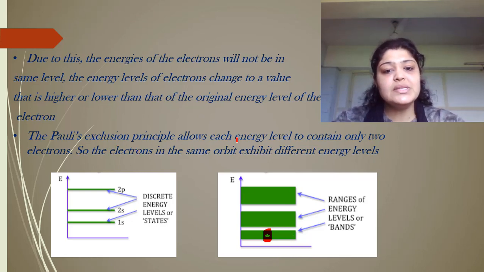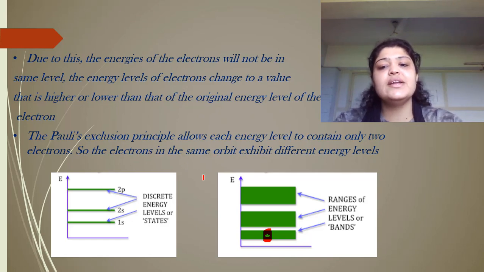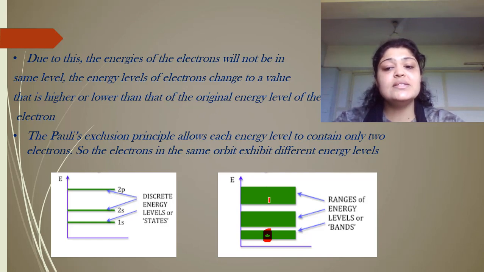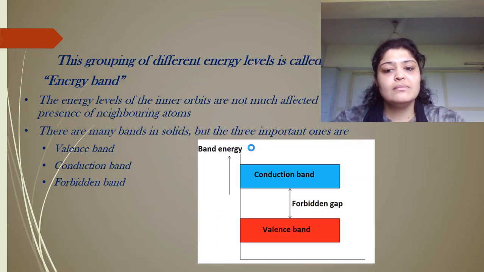Pauli's exclusion principle allows each energy level to contain only two electrons, so the electrons in the same orbit can also have different energy levels. Suppose I consider this as the valence orbit. The band which is formed is known as the valence band, because all the electrons in the outermost orbit have either moved to a higher level or to a lower level, so that grouping forms a band known as the valence band. So this grouping of different energy levels is called an energy band.